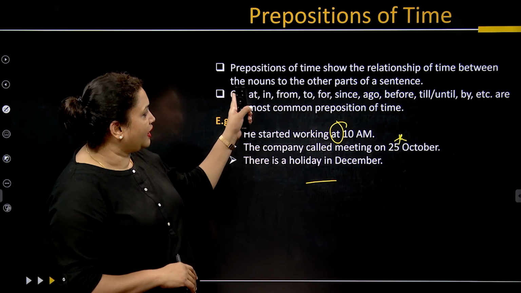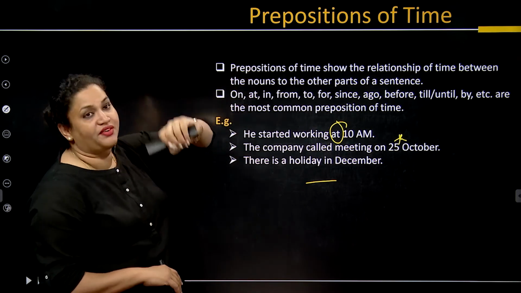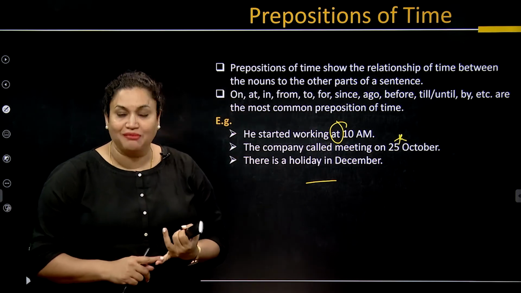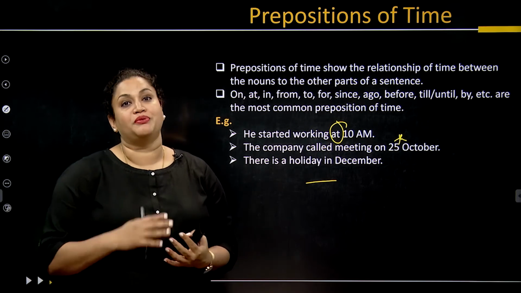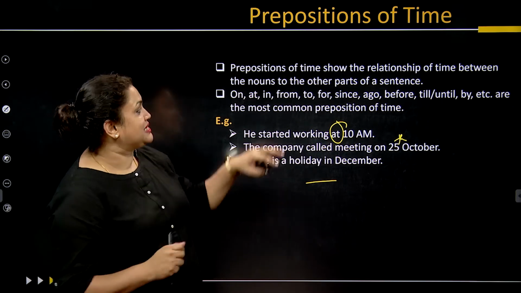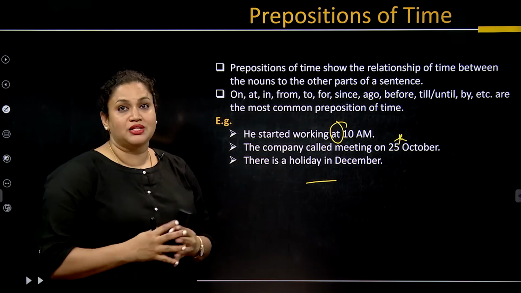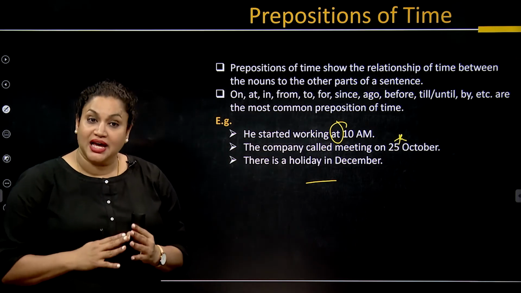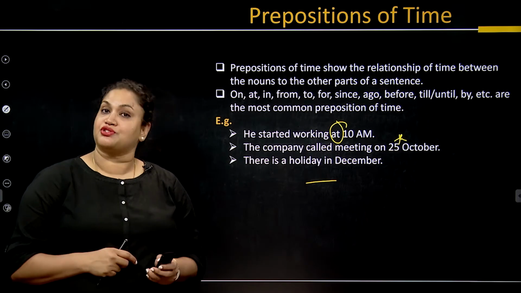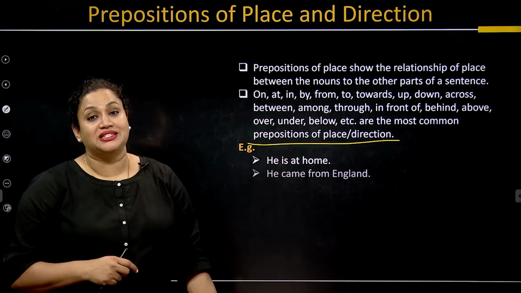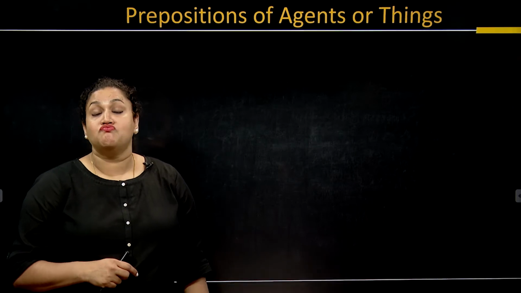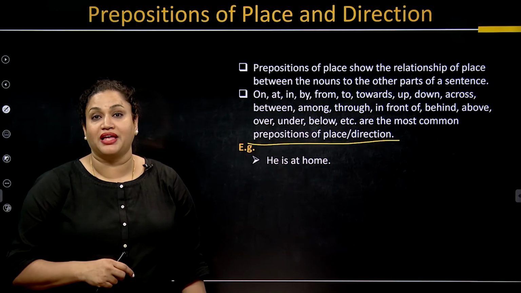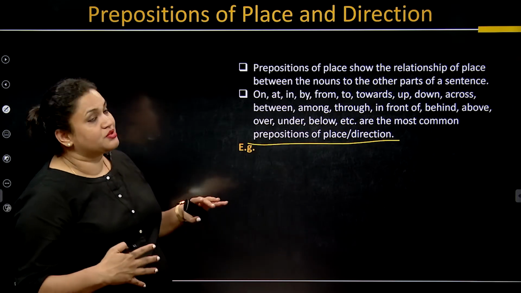See, when we are talking about on, we saw that we were using it in prepositions of time, and we also use it in prepositions of place. In the same way, from, to, all these words, we have already seen them both in prepositions of time and also in prepositions of place. That's how I say that you might get confused with some of them, because they are used in both ways.